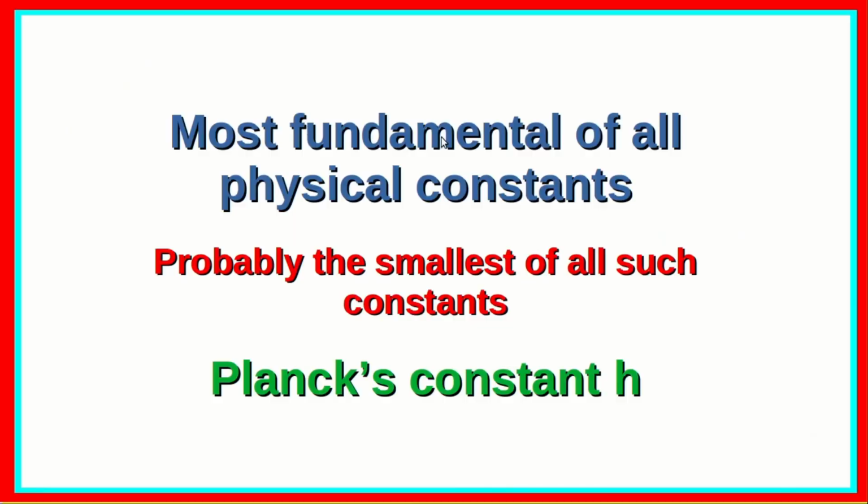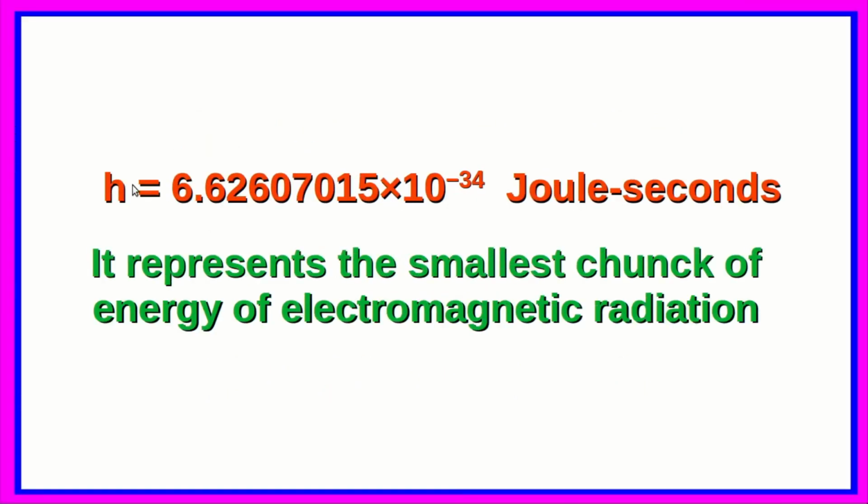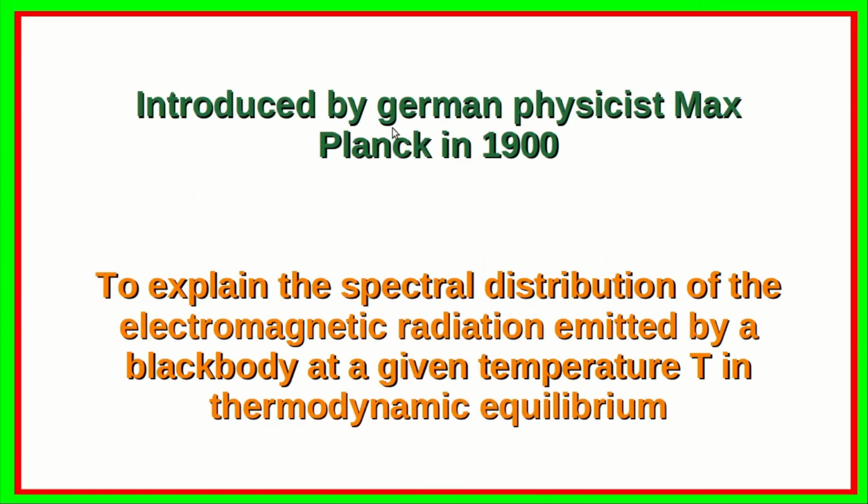The most fundamental of all physical constants is probably the Planck's constant. It is also probably the smallest of all such constants. The magnitude of Planck's constant is 6.62607015 × 10^-34 expressed in units of joule seconds. This represents the smallest chunk of energy of electromagnetic radiation, or in other words, quanta of electromagnetic radiation. This was introduced first by the German